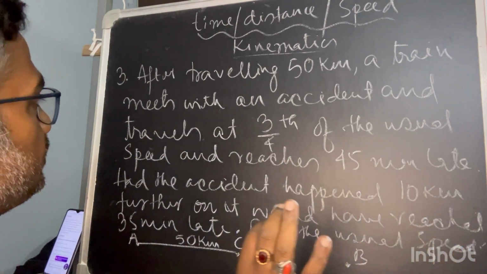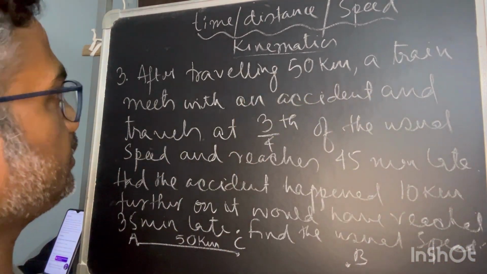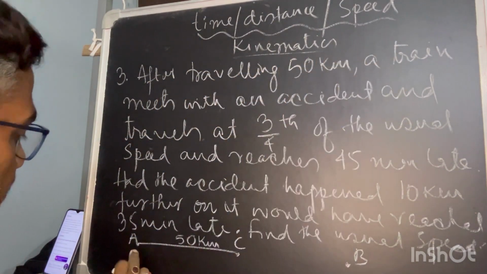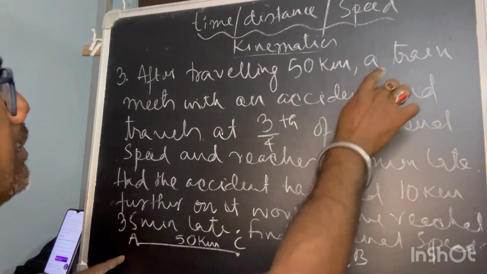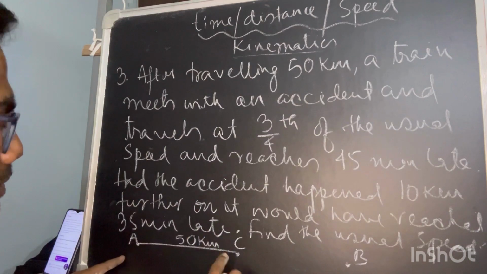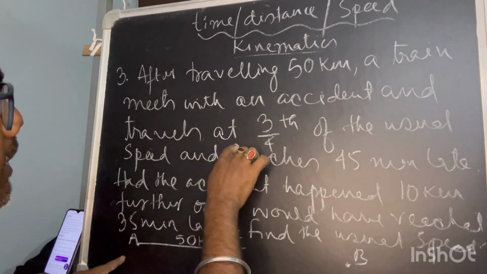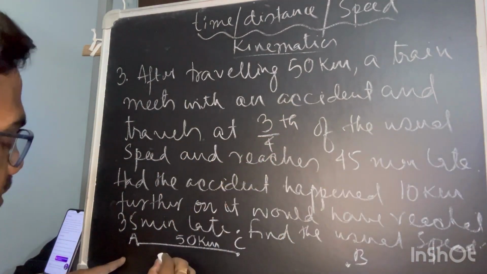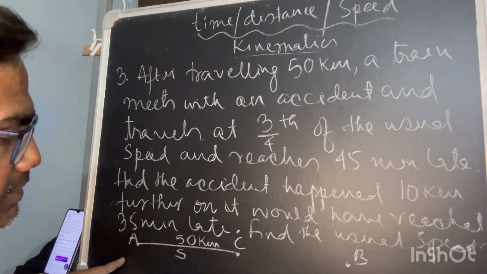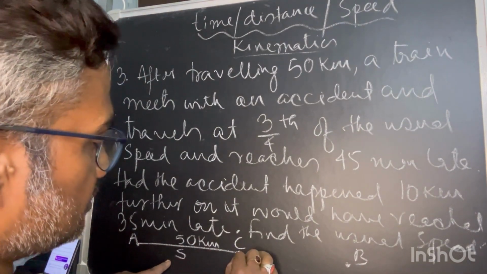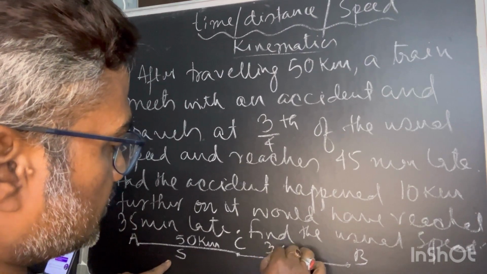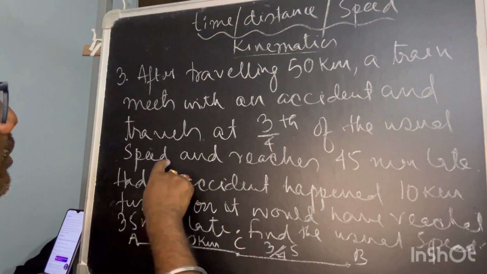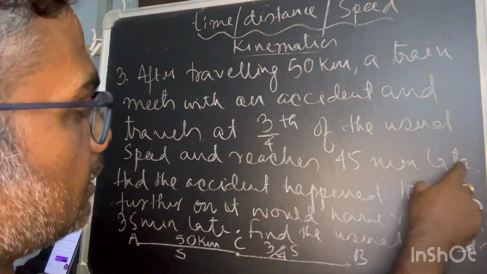Just calmly, very quietly read the problem. Don't panic and the problem will be solved easily. After traveling 50 kilometers, at point C, the train meets an accident and travels at 3/4 of the usual speed. Let's say the usual speed is s. Now for the further journey he is moving with 3/4 of the usual speed, and reaches 45 minutes late.